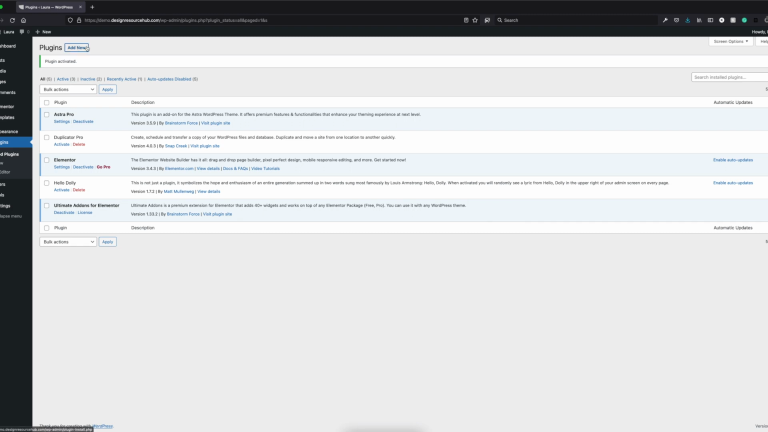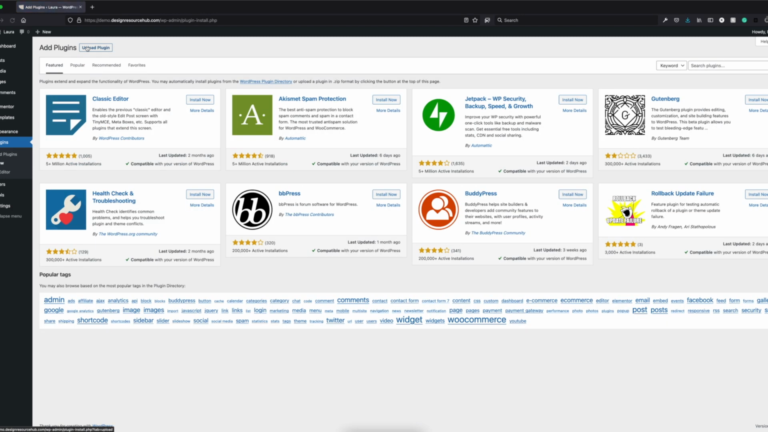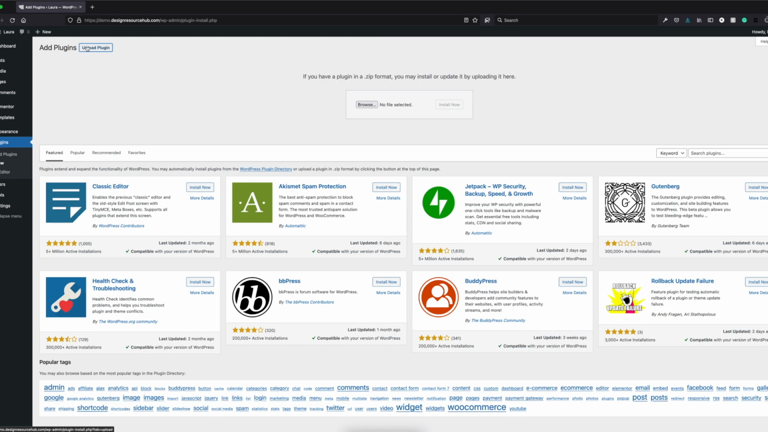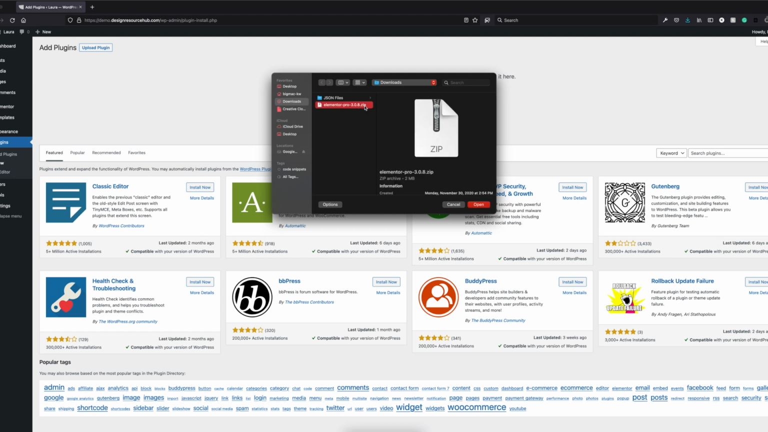Now, if you have Elementor Pro, you're going to want to upload that as well. You're going to click Add New and then Upload and choose the file. Then open it and install.